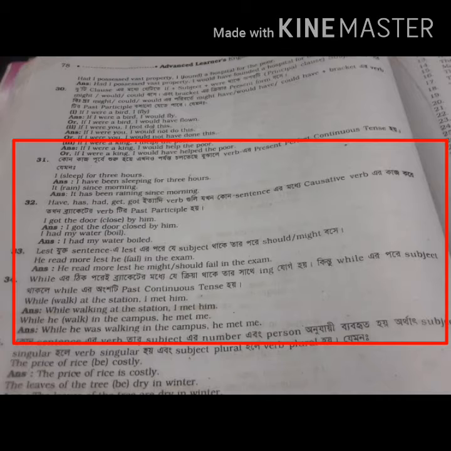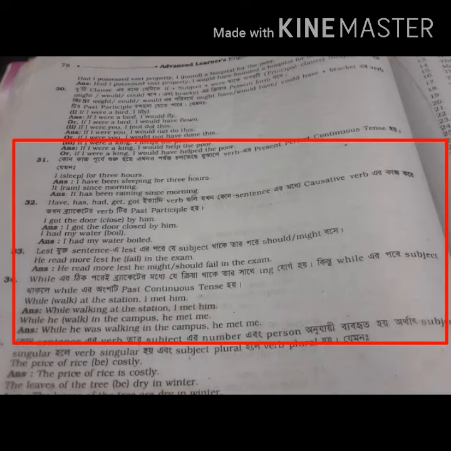We can take an example, then it will be more clear. I got the doctor (close) by him. I got the doctor closed by him. Another example, I had my water (boil). I had my water boiled. Okay, so I think this rule is clear.